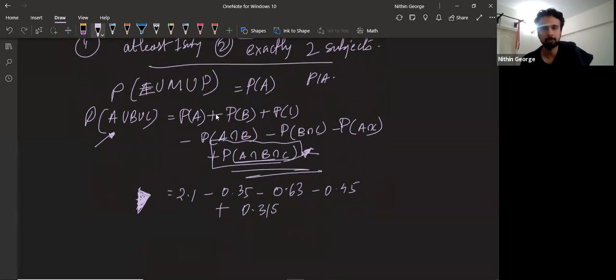So this becomes 2.1 plus 0.315 is 2.415, minus this, and this becomes minus 1.43.